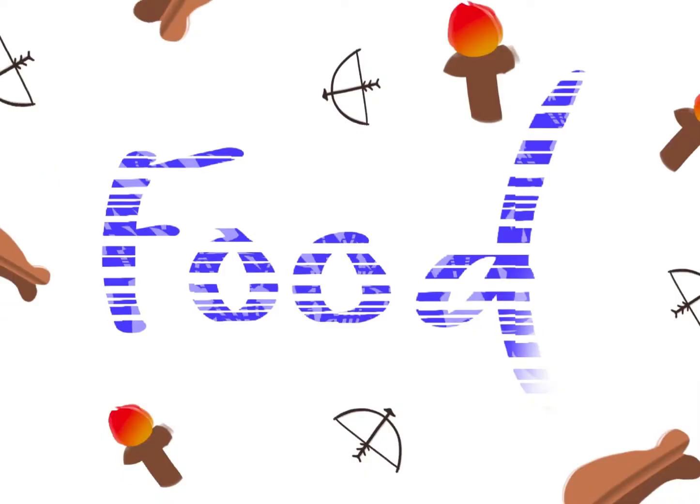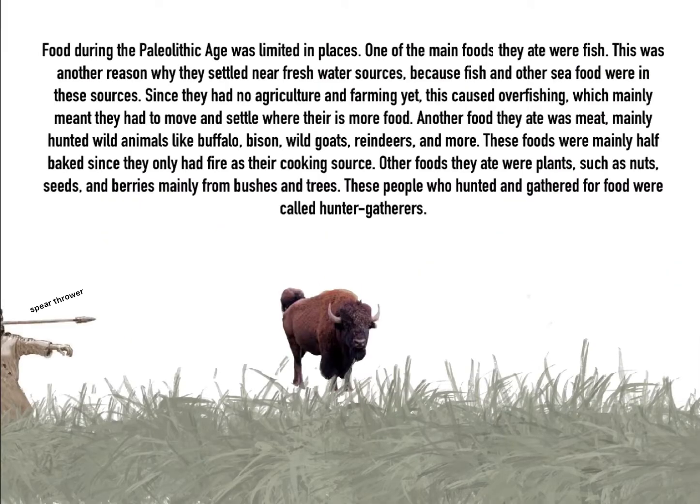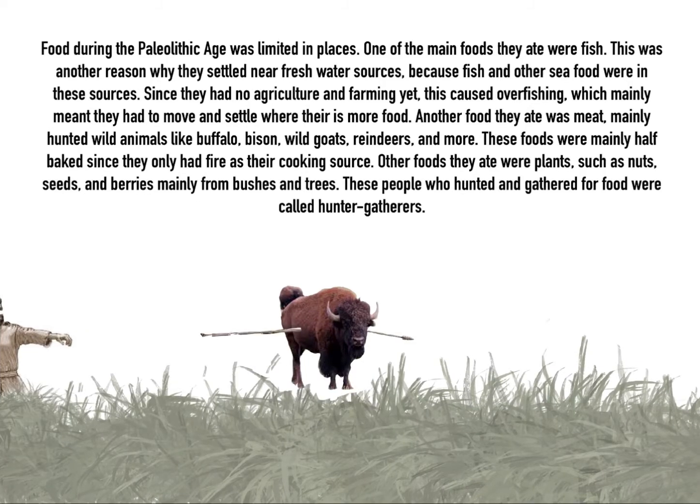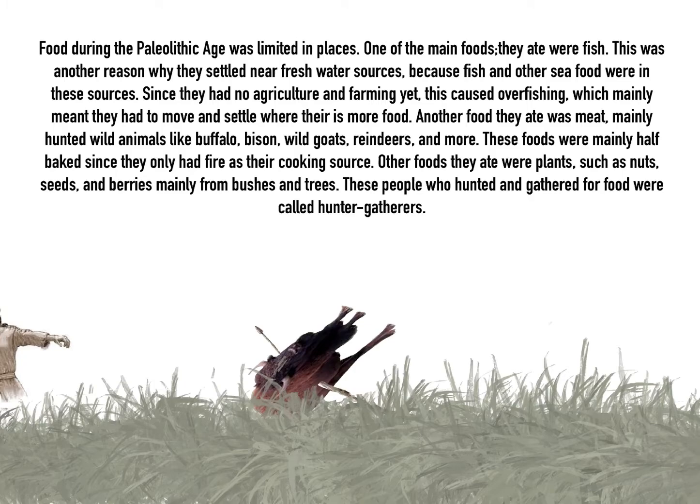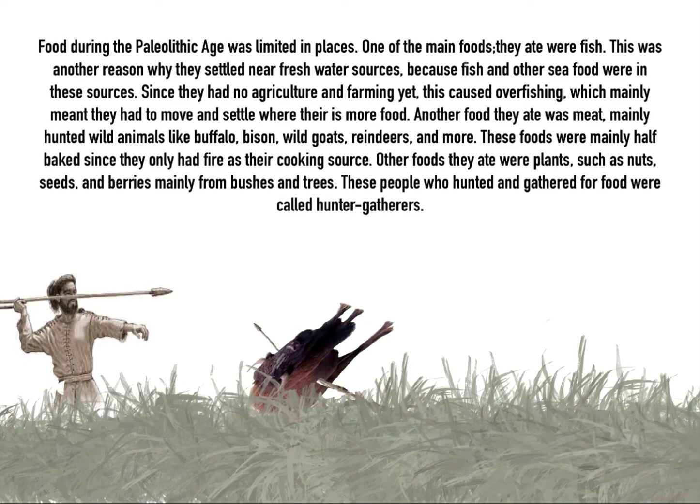Food. Food during the Paleolithic age was limited in places. One of the main foods they ate was fish. This was another reason why they settled near freshwater resources, because fish and other seafood were in these sources. Since they had no agriculture and farming yet, this caused overfishing, which mainly meant they had to move and settle where there's more food. Another food they ate was meat.